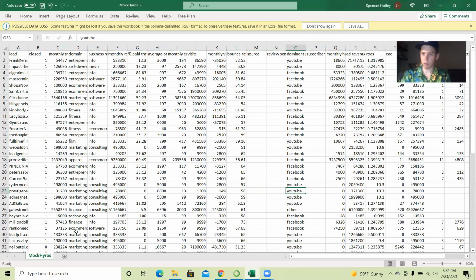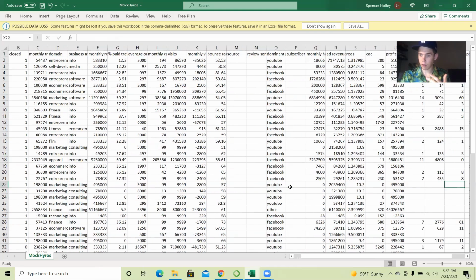Also, for dominant platform, some of these didn't have that information, so I just estimated based on their industry and their business model. Again, kind of hacky. And what else did I do that was hacky?